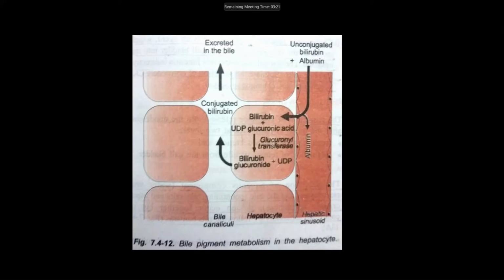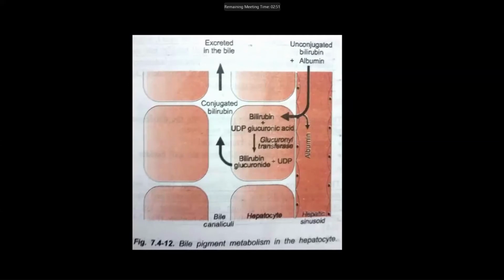Again, hemoglobin breaks into heme plus globin. Globin is a protein, it goes into the amino acid pool, and heme is formed by iron plus protoporphyrin ring or pyrrole ring or tetrapyrrole ring. This tetrapyrrole ring forms the biliverdin. This biliverdin is converted to bilirubin, and this bilirubin is called the unconjugated bilirubin.